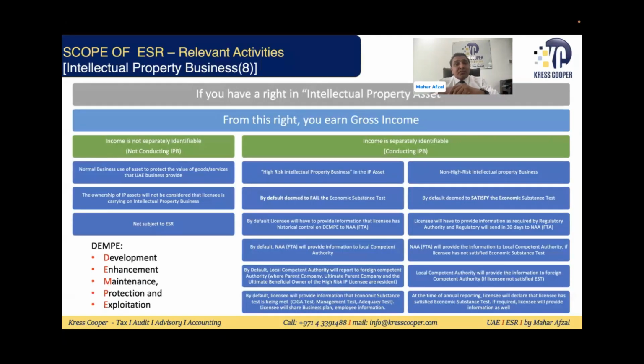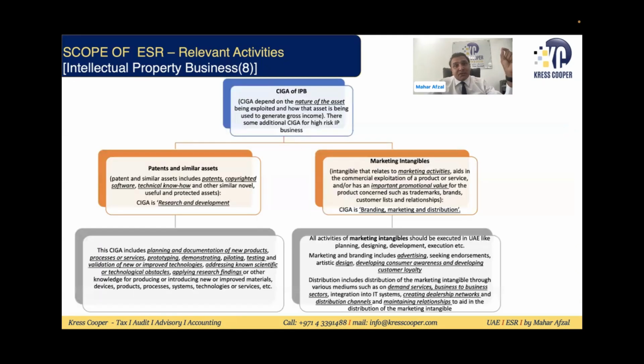So you can go through this basically from the point of view of whether you have a right in the intellectual property. Keeping with the time requirement, I'm moving ahead very quickly. If this is a high risk intellectual property business, then you are subject to enhanced economic substance requirements. Otherwise, you are subject to normal economic substance requirements.